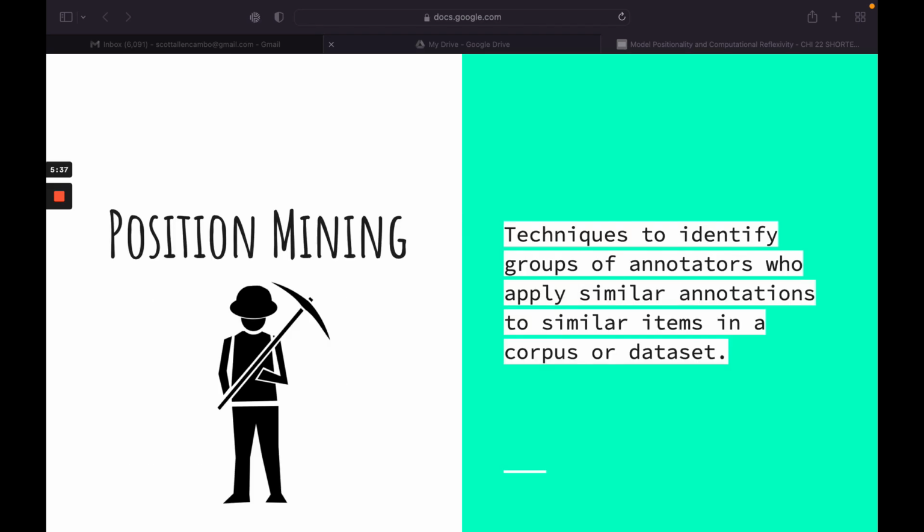The second contribution we make to computational reflexivity is position mining, which is a set of techniques to identify groups of annotators who apply similar annotations to similar items in a corpus or dataset. In our paper, we coined the term position mining as a method for computational reflexivity which helps us see these broader positions in a way that aids our reflexive work, but also in a way that might help us identify biases in the label aggregation process. After all, if there are two major positions toward the concept that we are labeling for, then which one does the aggregated label represent best? If there are other positions, what contexts will present the most misalignment?